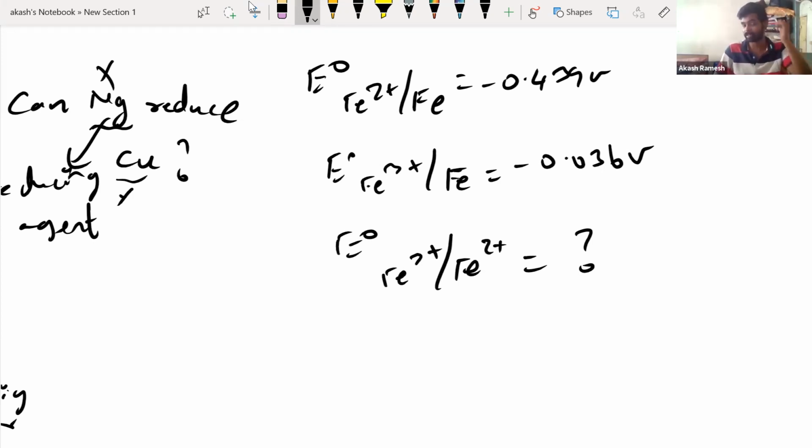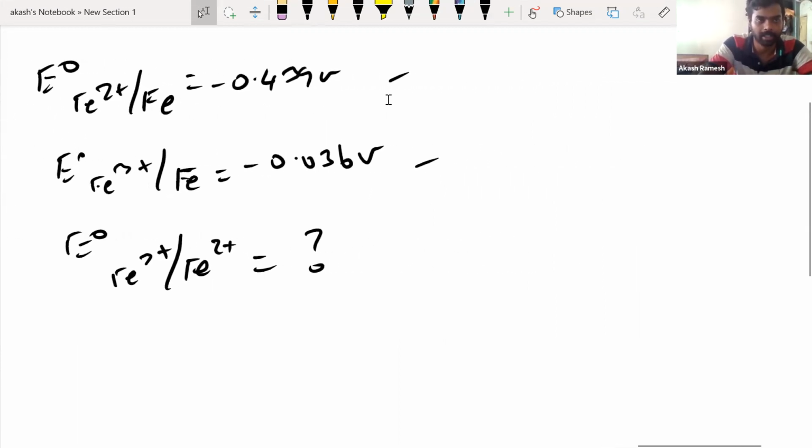Now this kind of questions are very, very common. They will give you two E naught values, and then ask you to find the third E naught value. Remember, Fe2 plus and Fe3 plus are the species. How will you approach these kind of questions? This question I will do, the next question you will try. For all of these, you have to write the reactions properly.